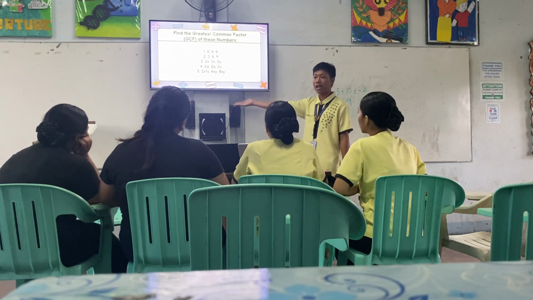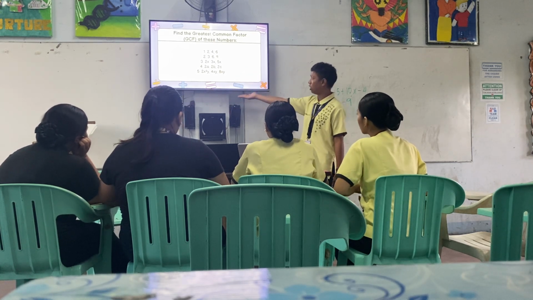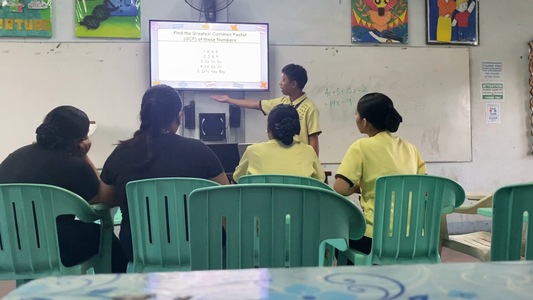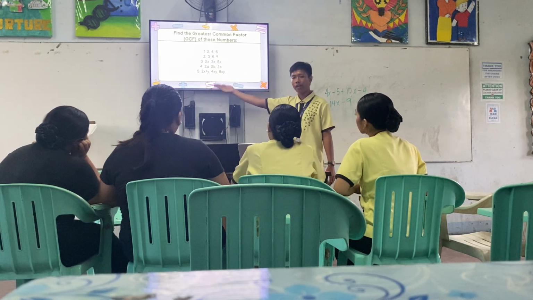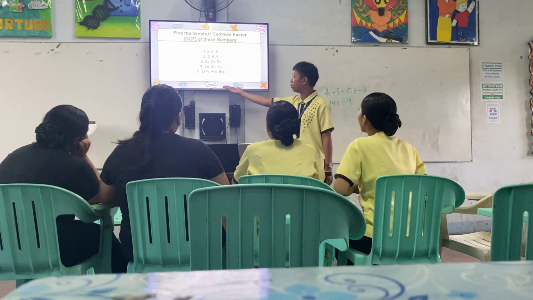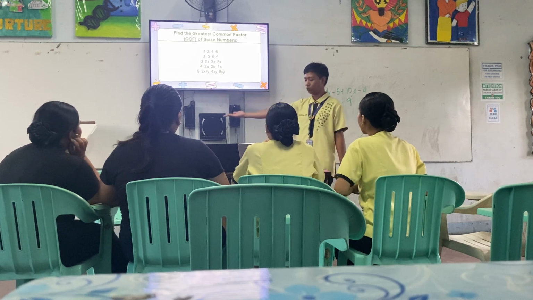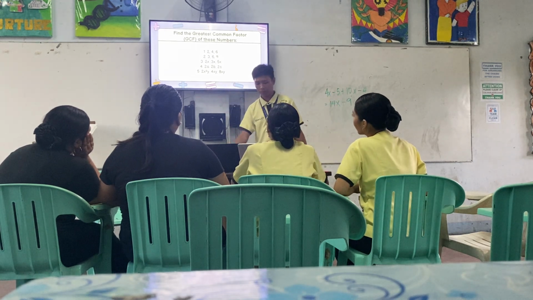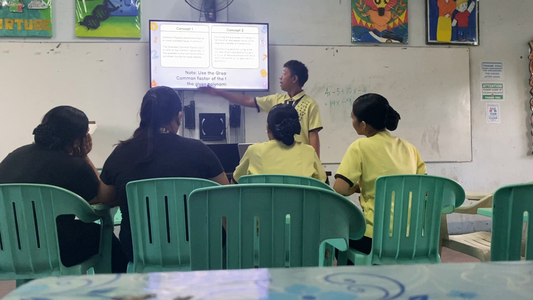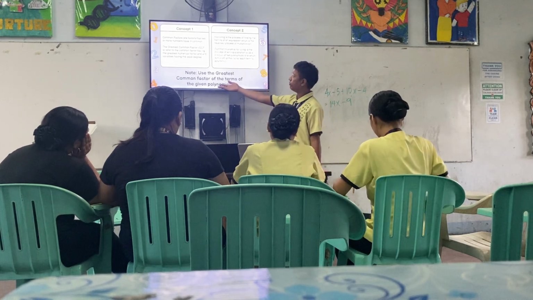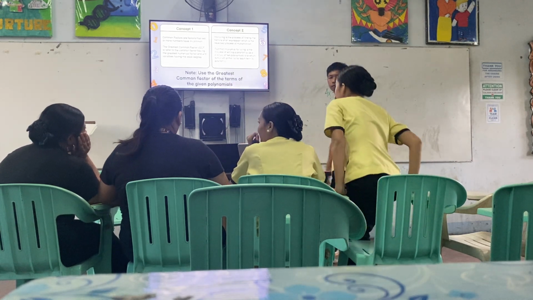Their coefficient has a common factor. So what about 2x squared y and 4x squared? Yes, 2x. So next, Miss Ali, please read the first concept.